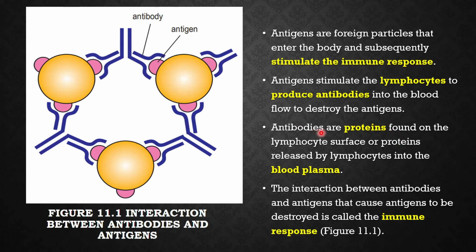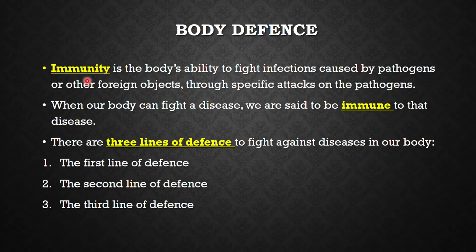So antibodies are proteins that are found at the lymphocyte surface or proteins that are released by the lymphocytes into the blood plasma, and they will interact with the antigens. So antigens will be destroyed and we say this is the immune response. So immunity is actually the body's ability to fight infections which is caused by pathogens or other foreign objects through specific attacks. So it is very specific on pathogens. So when our body can fight a disease, we are said to be immune to that disease.